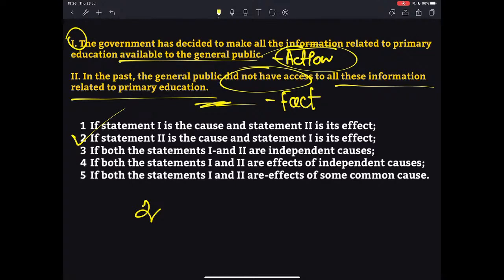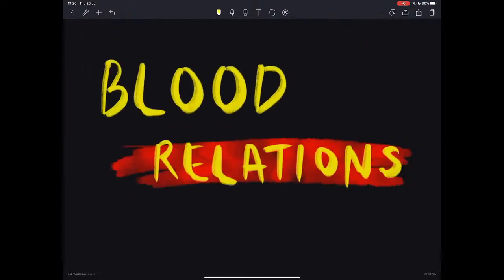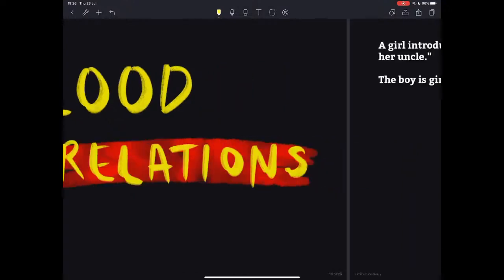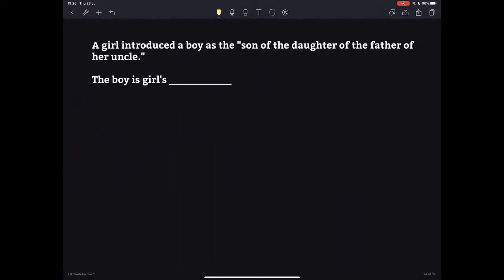So that was about cause and effect. Of course, since this is a demo class, I won't be going into detail on this topic. I have only picked a few questions which I thought were interesting. Now we'll be moving to a different topic called blood relations. Blood relations, as the name itself says, is all about relations. We have to identify the relationship between the parties given in the question. Let us look at the question, then we'll be able to answer easily. So this is the question now.